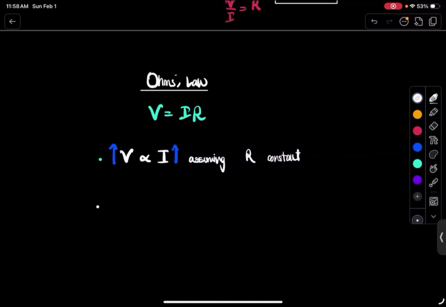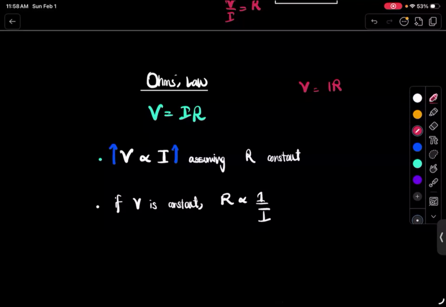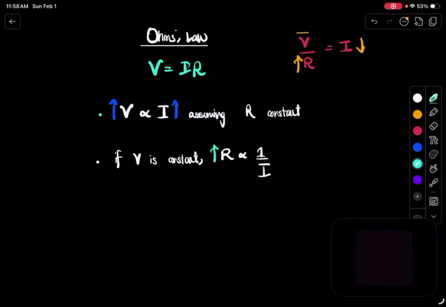Now, that is, if V is constant, R, or you could think of it like this, R is inversely proportional to the current. Well, now, why is that, right? But by the way, how do I figure out this proportionality? V is equal to IR, which means that V over R is equal to I, right? So it's an inverse proportionality assuming V is constant. So that means if R increases, that means current is going to fall, right? So if R increases, I is going to fall.